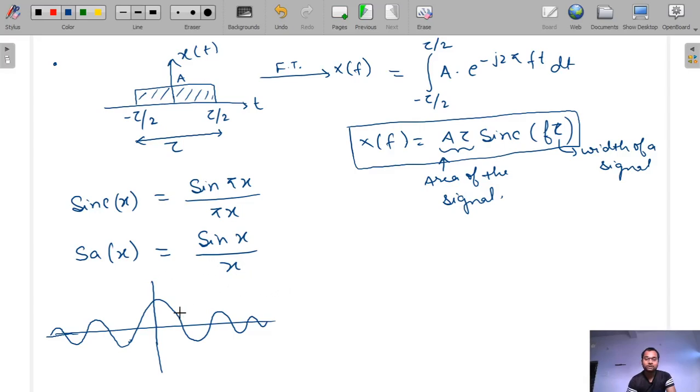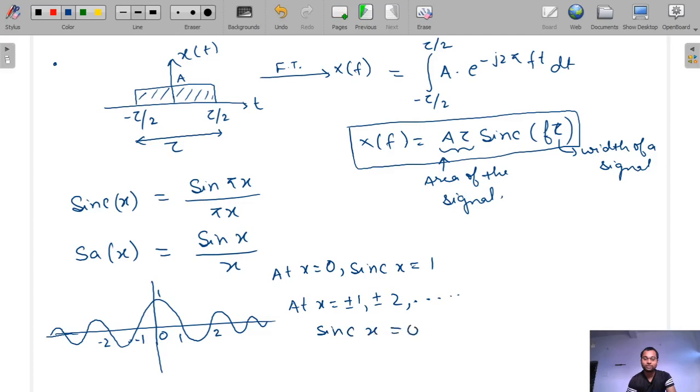And now at x equal to 0, sinc x is equal to 1, and at x equal to plus minus 1, plus minus 2, and so on, sinc x is equal to 0.